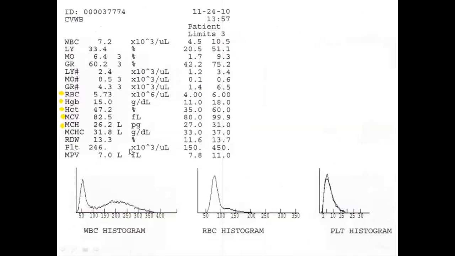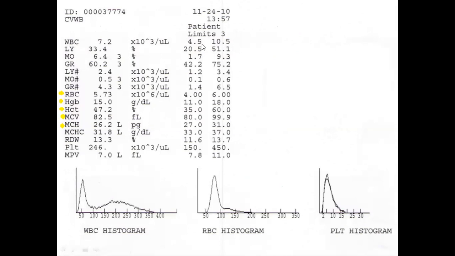Here is the report. When we advise the patient to have a CBC, the patient brings back a report of CBC. Here we can see the WBCs. This is the WBC count of the patient, and this is the normal range. The normal range can be 4.5 to 10.5.